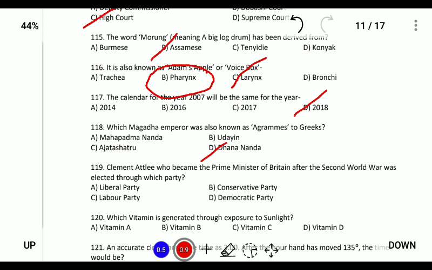Looking at the other options, Mahapadma Nanda is the first ruler of the Nanda dynasty, and Ajatashatru is the second ruler of the Haryanka dynasty, and he was the son of Bimbisara, the ruler of the Haryanka dynasty, and Udayin is the son of Ajatashatru. But the answer is Dhanananda.